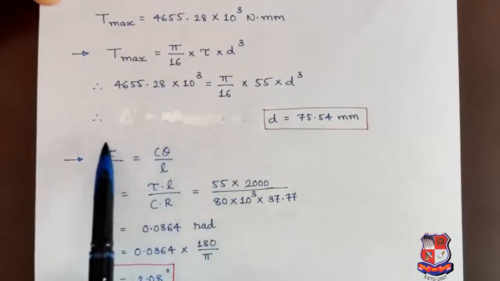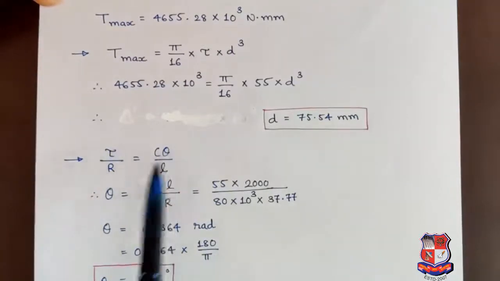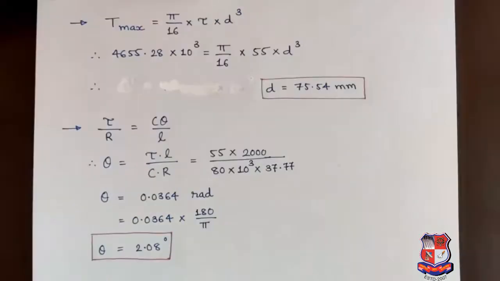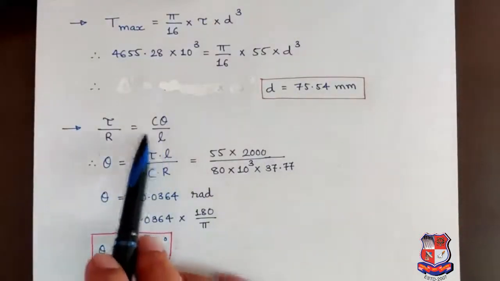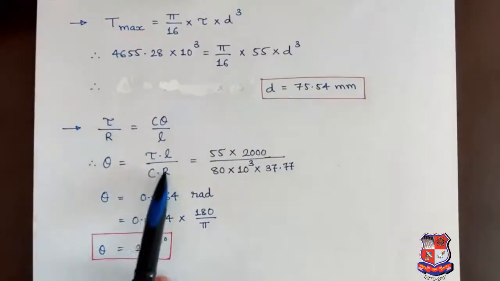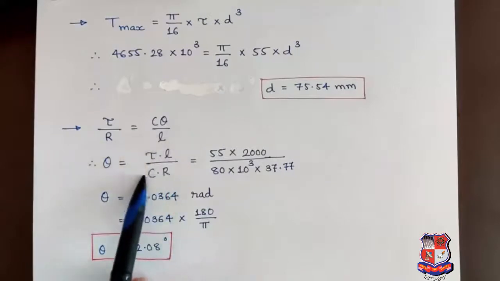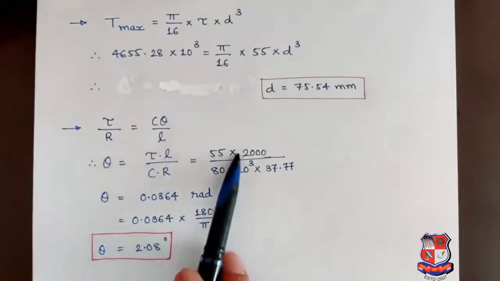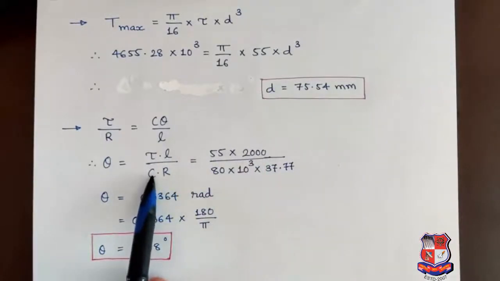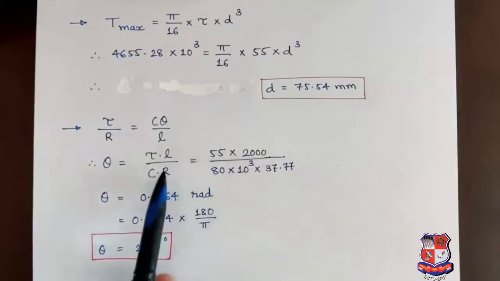Now our next step is to find out the angle of twist, that is theta. For that we have the equation tau by R is equal to C theta by L. So theta is equal to tau into L by C into R. We have the values of all the quantities. Tau is 55, length of the shaft is 2000, modulus of rigidity C is 80 into 10 to the power 3, and radius.